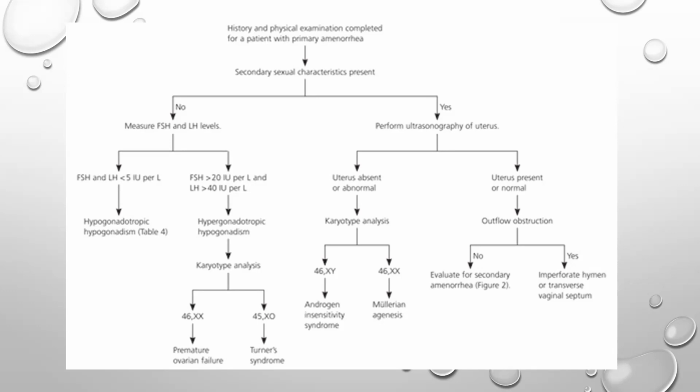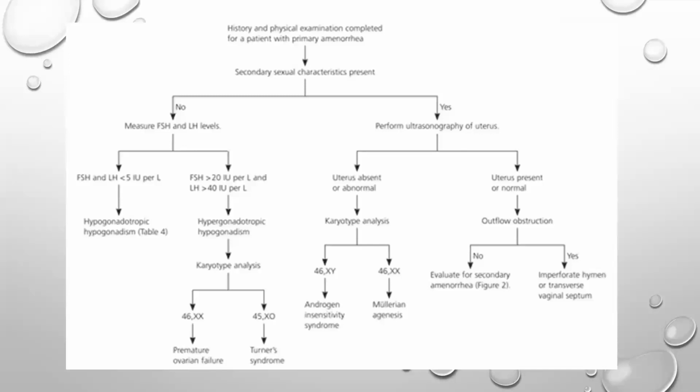Now coming on to our flow chart, which is really important and the summary of our whole lecture. You take a detailed history and physical examination of a patient with primary amenorrhea. When you examine the patient, you see whether the patient has secondary sexual characteristics.